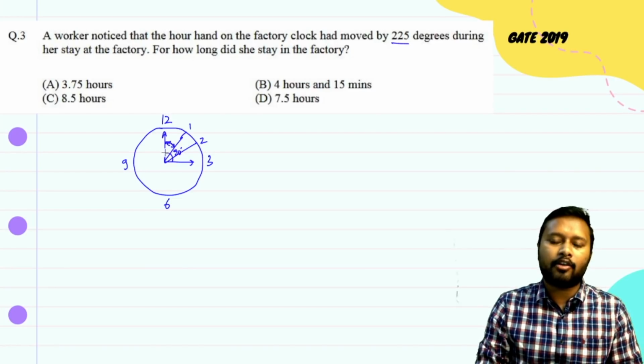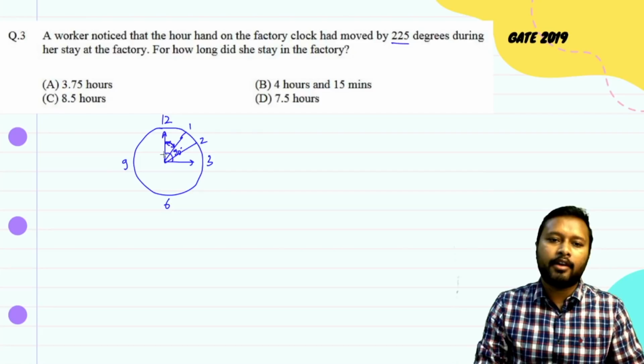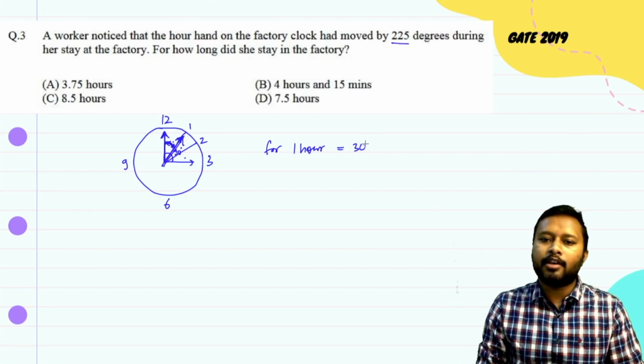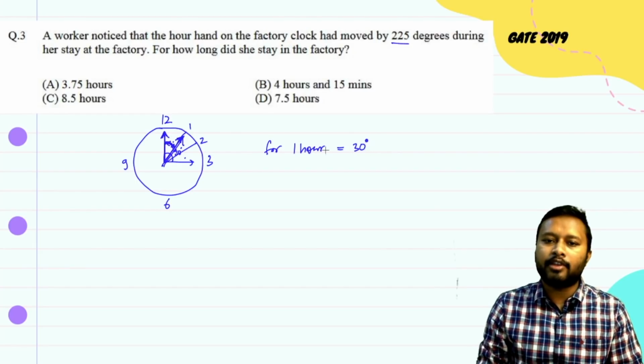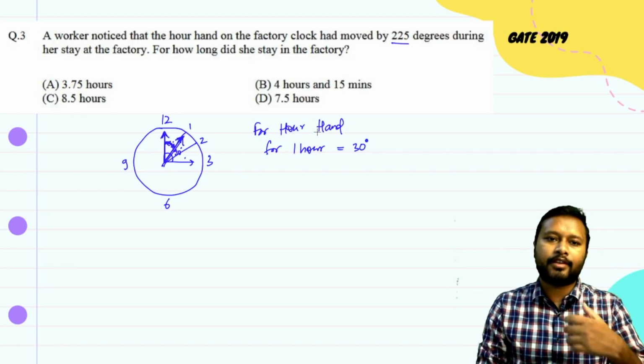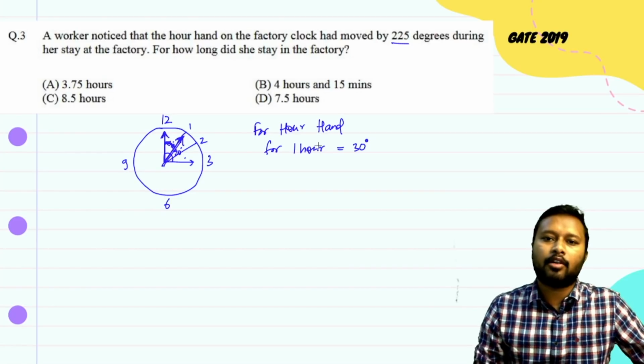How much degrees has it traveled from here to here? So 90 divided by 3 sections. So for 1 hour you can say that it goes around 30 degrees, okay, which I'm talking about for the hour hand of the clock.